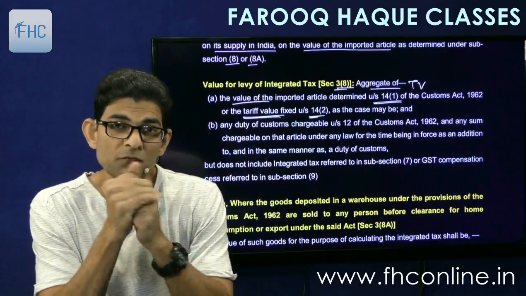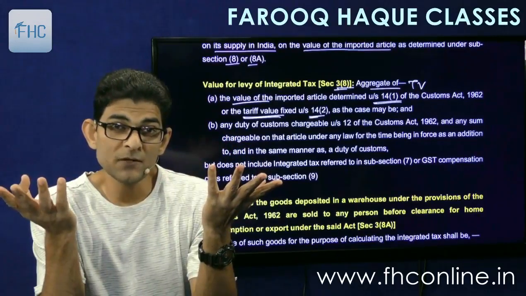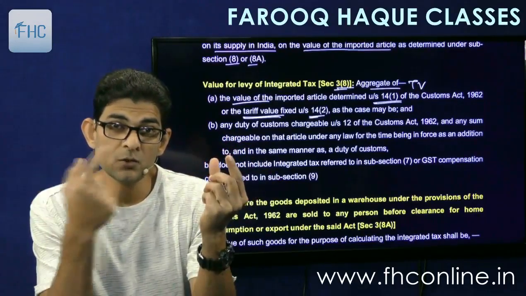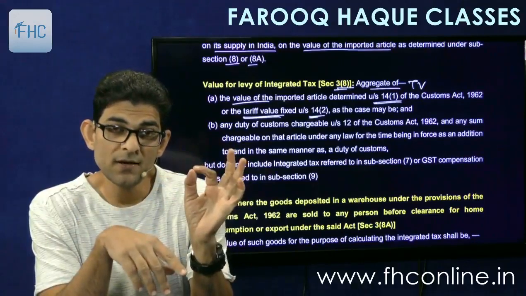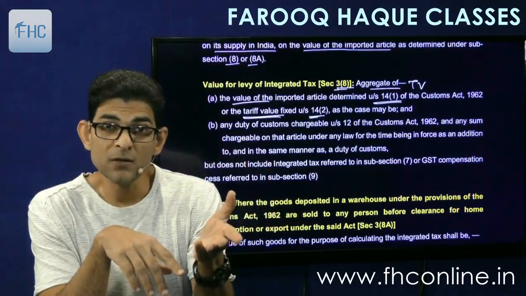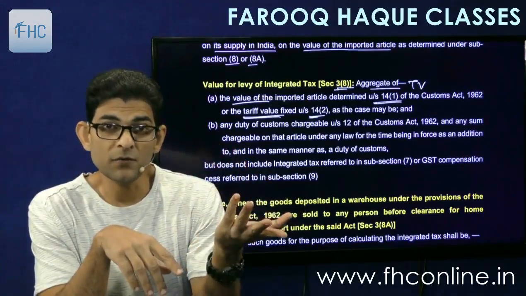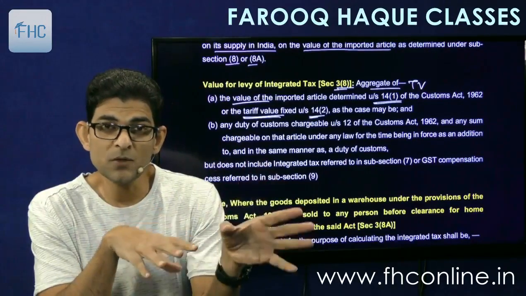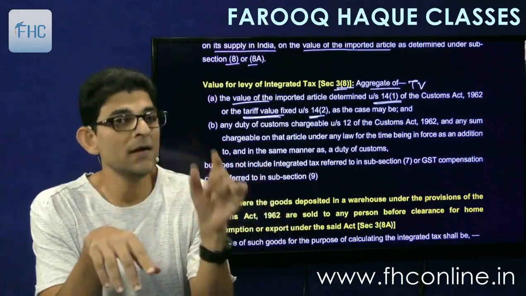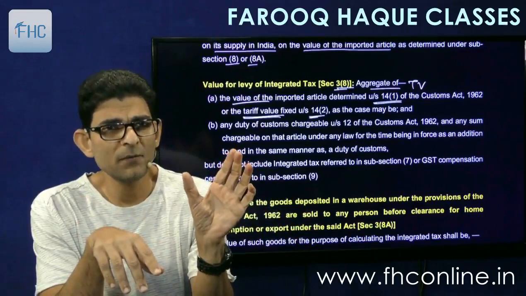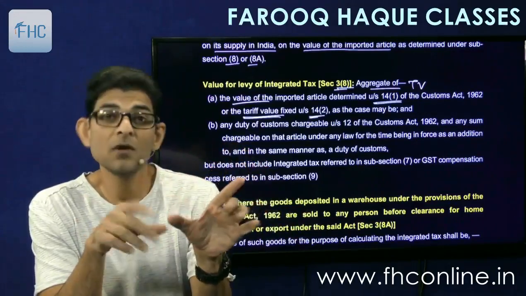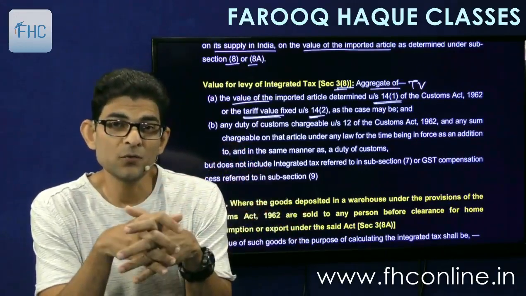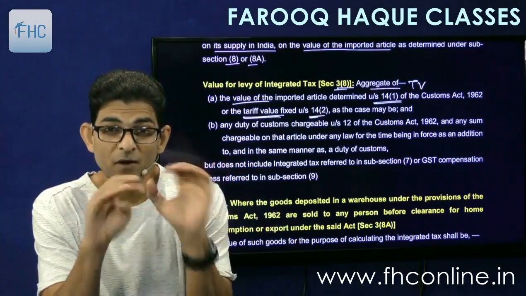So if the government has notified, say, 30 rupees value for any product, then duty will always be charged on 30, even if you import at 27 or at 35. So your 27 or 35 will not be considered. Whatever value is fixed by the government will be used for calculation of duty. So that is called tariff value.